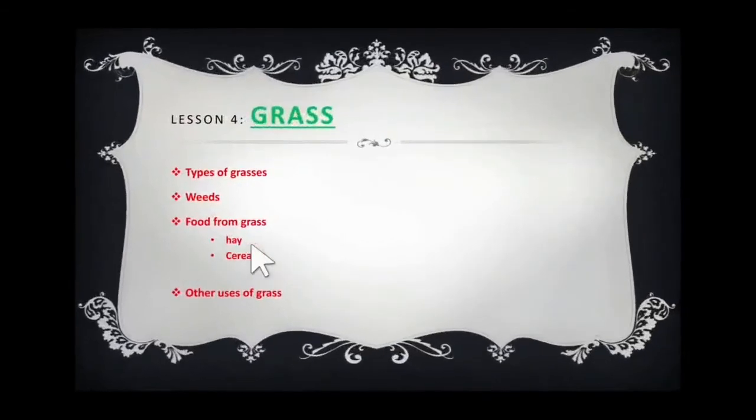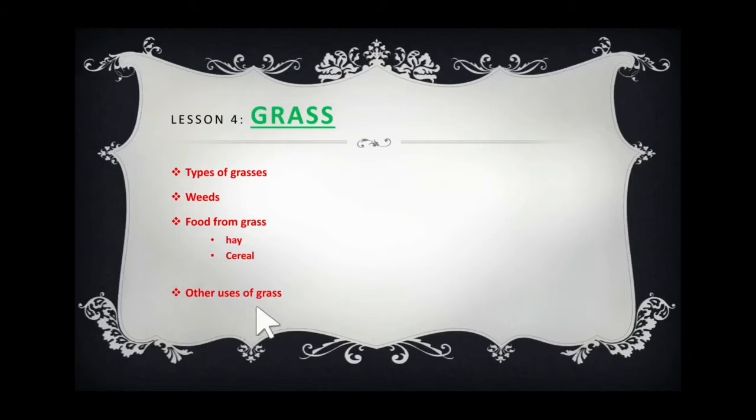So, this is about our lesson number 4, grass, right? And what did we learn in grass? We learned about different types of grass which grow in the fields or by the side of the road, right? Yes. And then we learned about weeds. Weeds are unwanted grass that grows in a field of crops or vegetable gardens, right? Yes. Then food from grass for animals. Yes, they are eating the green grass and hay. Hay is dried grass, right? Yes. And for humans, the grass provides cereals. For example, rice, wheat, oats.